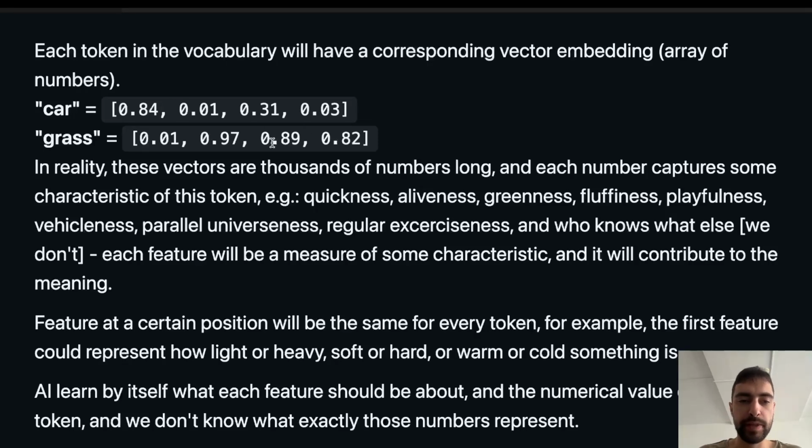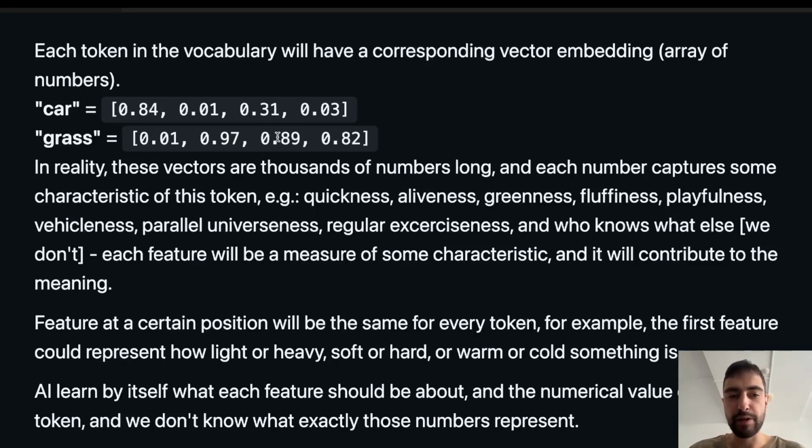I changed them a little bit to match my examples better. So second feature could be aliveness. And car would get a pretty low number here because it's not alive. And grass would get a pretty high number. And the third feature could, for example, be greenness. And I want to show you how abstract these features can become. It's not just quickness or something that we are familiar with. It can be any kind of feature, adjective, description.